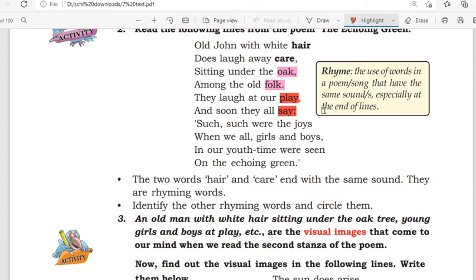Then the next line, we can see the word play, and then the next line, say. Both the words have a similar ending sound. Now joys and boys, both the words have the same sound, but it's different from the previous ones. In the following lines also, we can see seen and green, which have a similar ending sound. So we get 5 pairs of words having the same ending sound, and it is called rhyme.